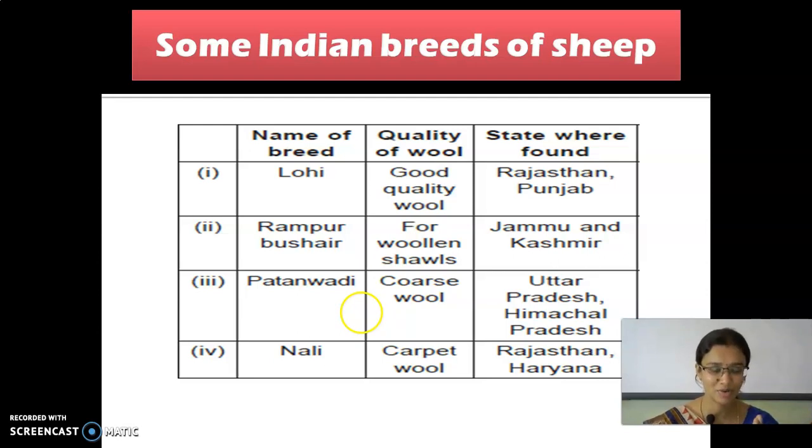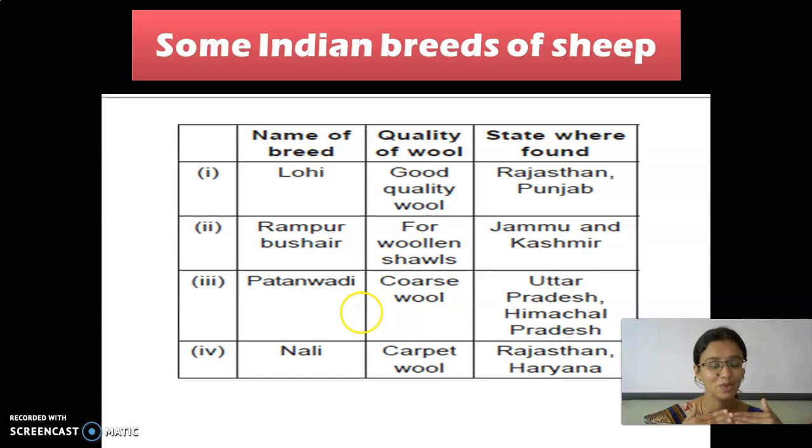So I hope up to this you are clear. Next we are going to see the steps involved in getting the fibers from the sheep. Just recall once: fiber, yarn, fabric. And then types of fibers.